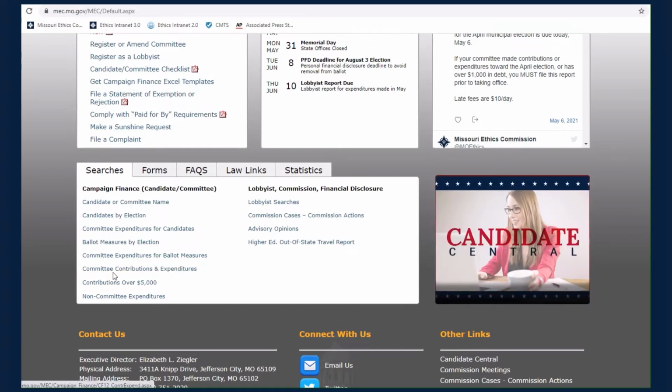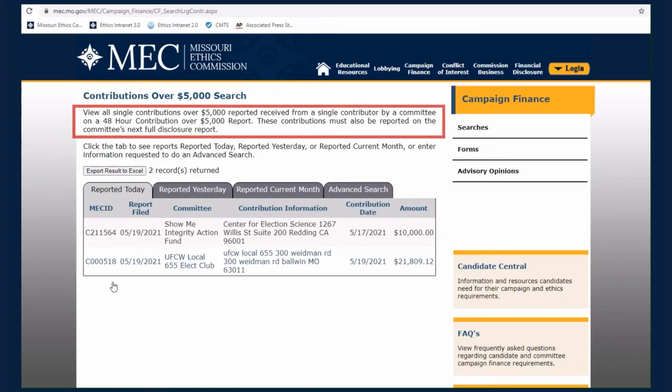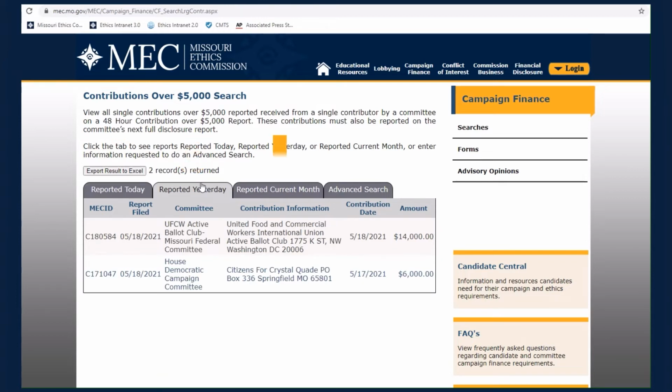to a committee. Committees who receive a single contribution valued over $5,000 must file a 48-hour report of contribution received over $5,000, disclosing the contribution. This contribution must also be reported on the committee's next full disclosure report. Click through the tabs to see contributions over $5,000 reported today, reported yesterday, or reported during the current month.